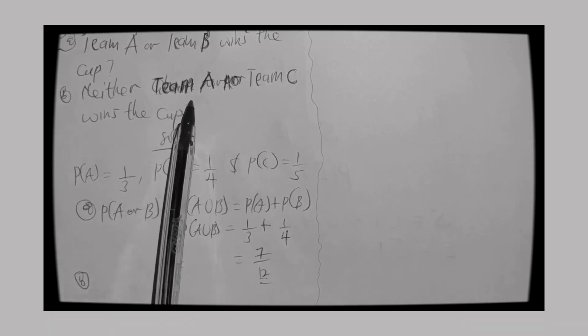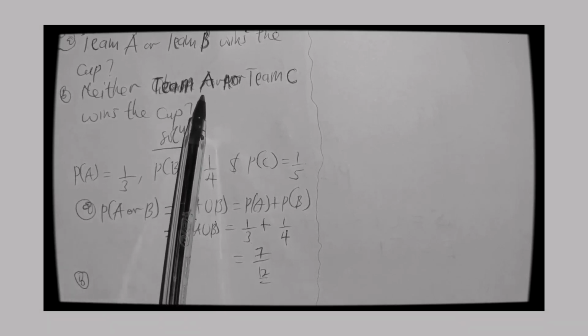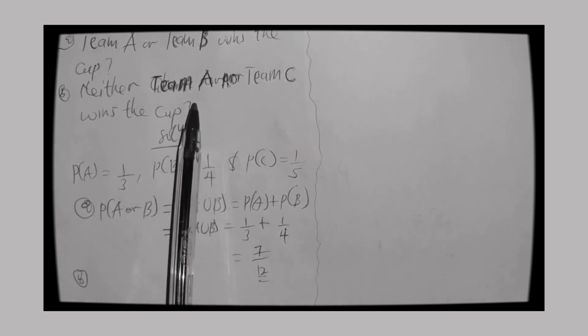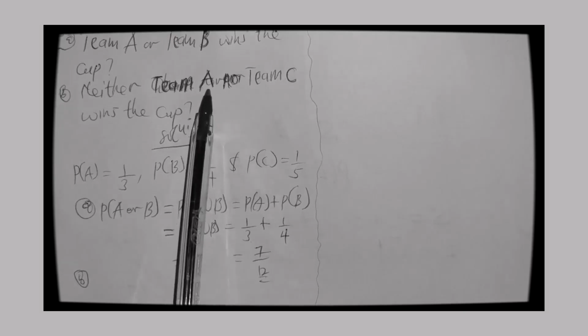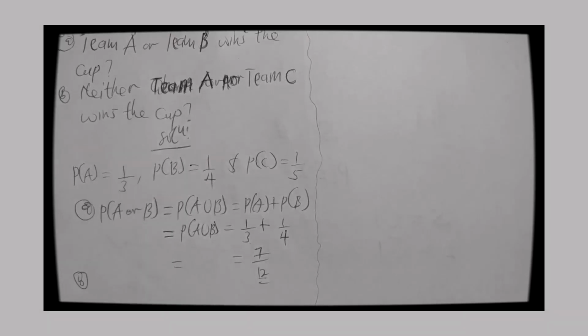The mutually exclusive event between their losses, which in this case is going to be the probability of if they win, then we subtract from 1. So you are going to apply the complementary rule that we did.